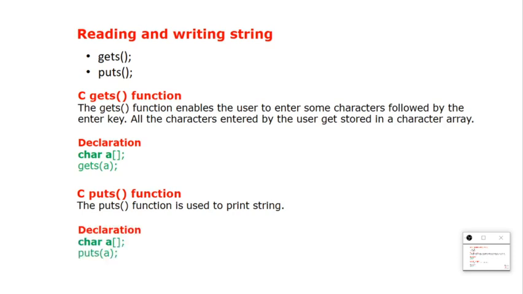So this is how we declare puts. Let us assume we have declared char a, and I want to print a using puts. So I have written puts(a). Let us see a small example so you can understand in depth how it will work.